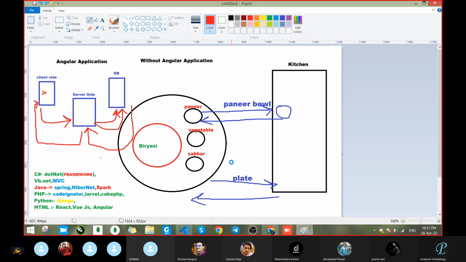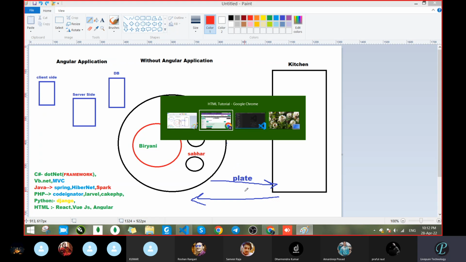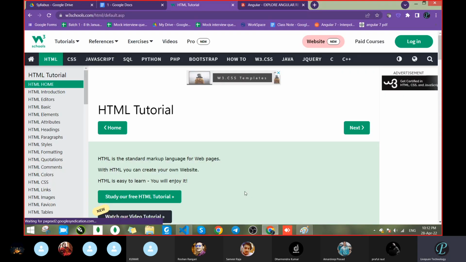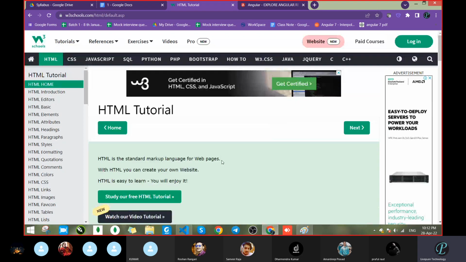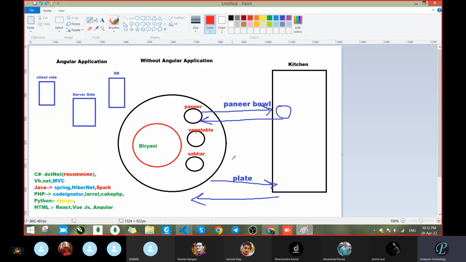Okay. So now see, when we requested, two scenarios are happening. One, you have to take this ball, the paneer ball, or otherwise you have to take the plate. Now tell me, we have seen two types of scenario. So here, when we requested HTML on W3Schools, which scenario is happening? First scenario or second scenario? What did you get? Or no scenario? Which scenario are you thinking?